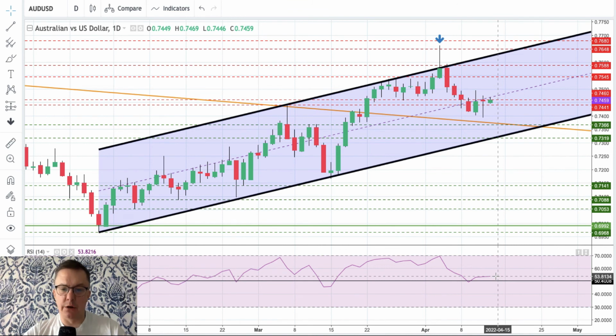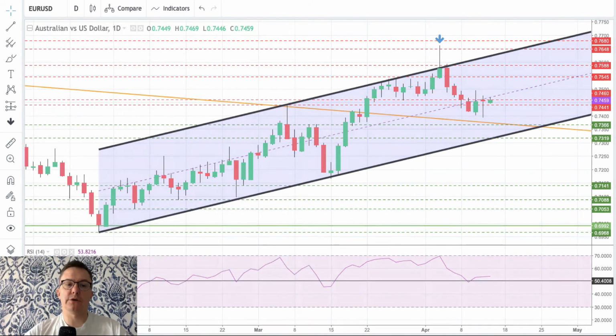It's not very strong, 53 points right now only. So, well, that's nothing impressive. However, it's still positive, and we can have some kind of a bounce here on the Australian dollar very, very soon. So the outlook remains bullish.